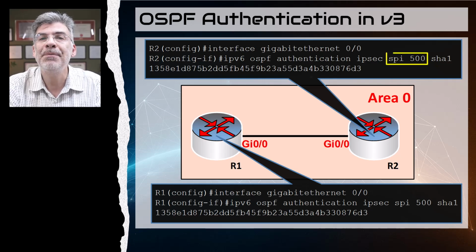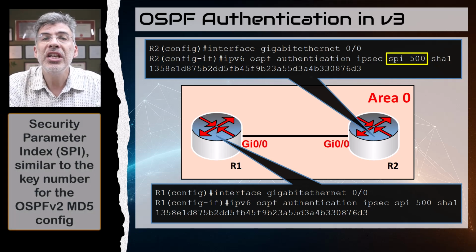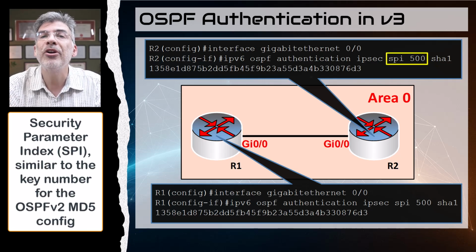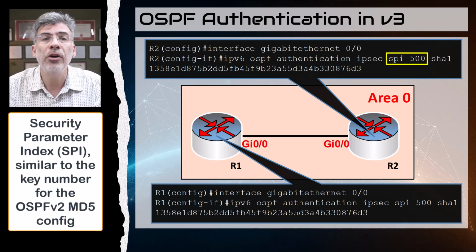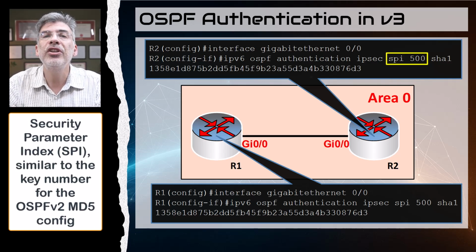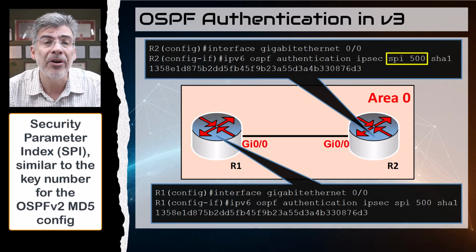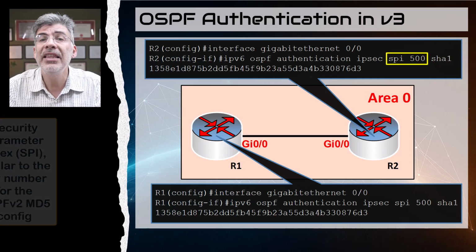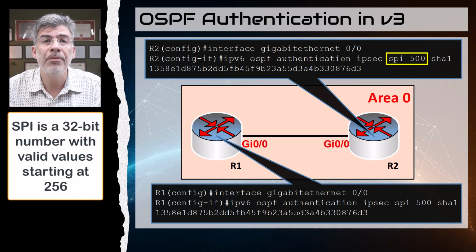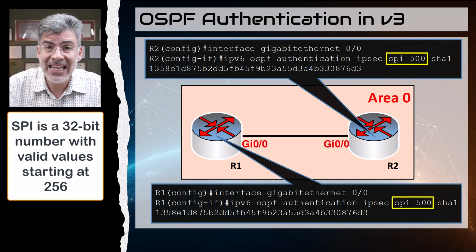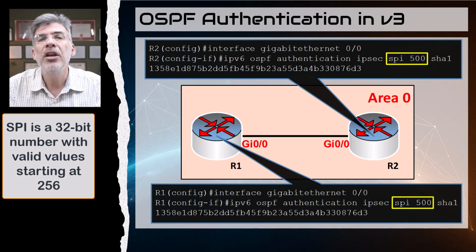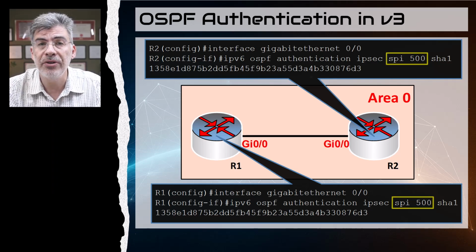Next, we have SPI 500, which is the security parameter index, and we're using a value of 500. This is similar to the message digest key number in OSPF version 2, and this can be any 32-bit number starting at 256, as long as it's the same on both ends. Since 256 is the lowest number in this range, I chose to use 500.